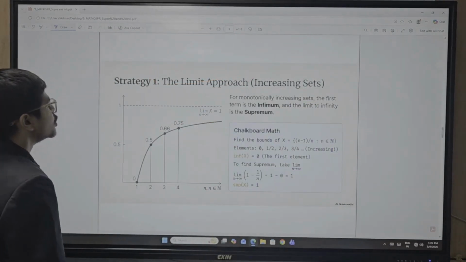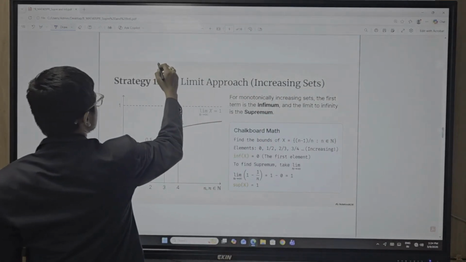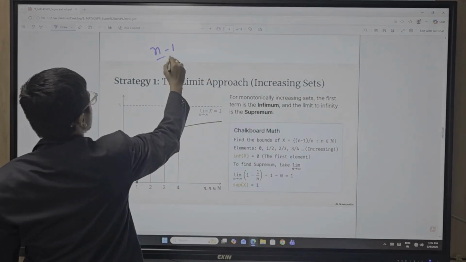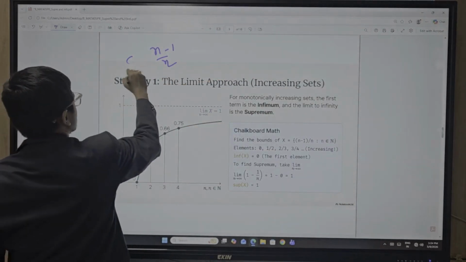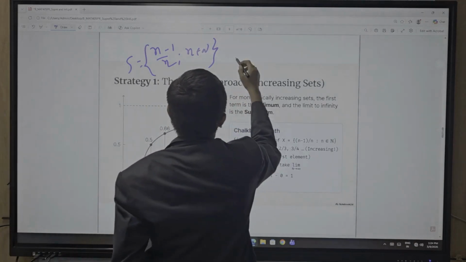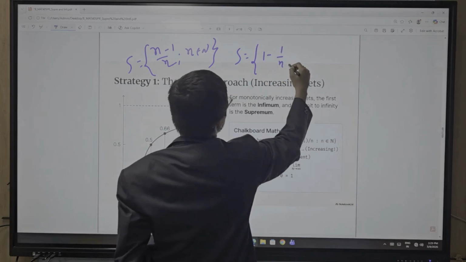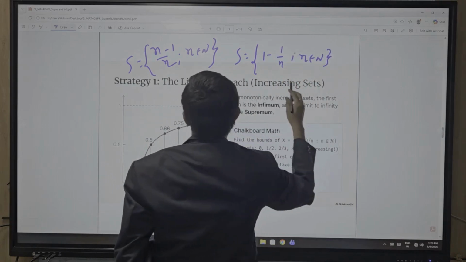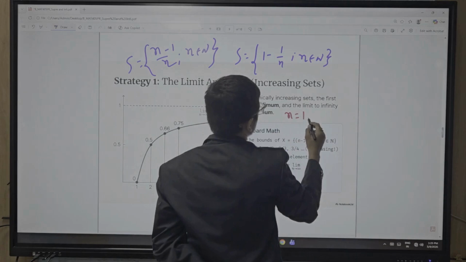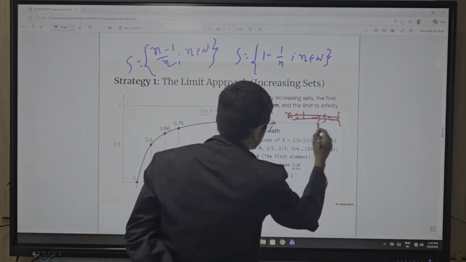Okay. So now another thing, the increasing set. This is your decreasing set. Now we are considering the increasing set, 1 minus 1 upon n, where n belongs to N. So 1 minus 1 upon n, when n belongs to N. When you put n equal to 1, you get the answer 0. Let's understand that.